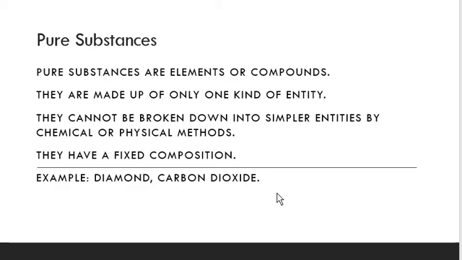Like if we talk about water also, it's a pure substance. Two moles of hydrogen and one of oxygen, right, means H2 is a molecule and oxygen is an atom there. Carbon dioxide, CO2, it has a fixed composition, right? If we talk about diamond, it also has a fixed composition. It is an allotrope of carbon, right? So these are called pure substances, right?